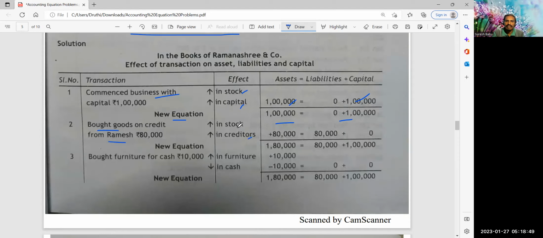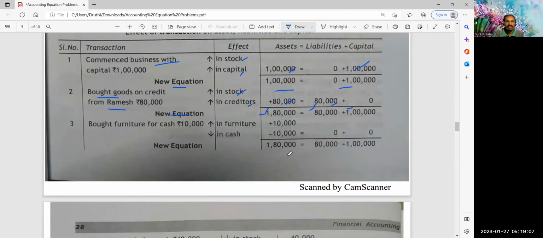Second one, bought goods on credit from Ramesh. So the creditor increases, stock increases, plus 80,000. So here also credit liabilities 80,000, capital 0. Now the new equation is 1,80,000 on the asset side, 80,000 plus 1 lakh on liabilities plus capital.